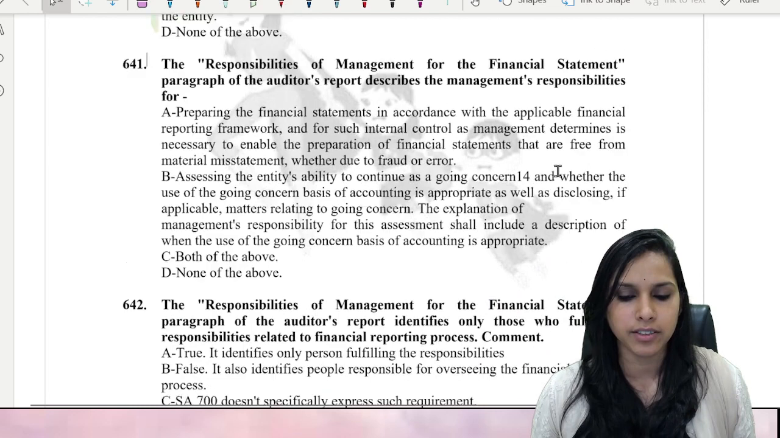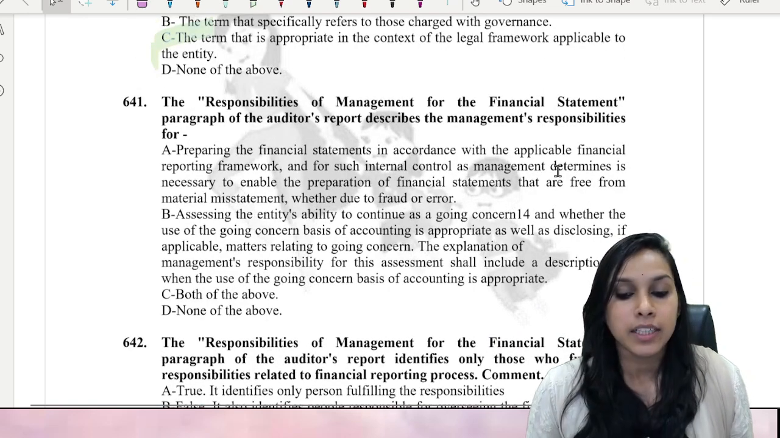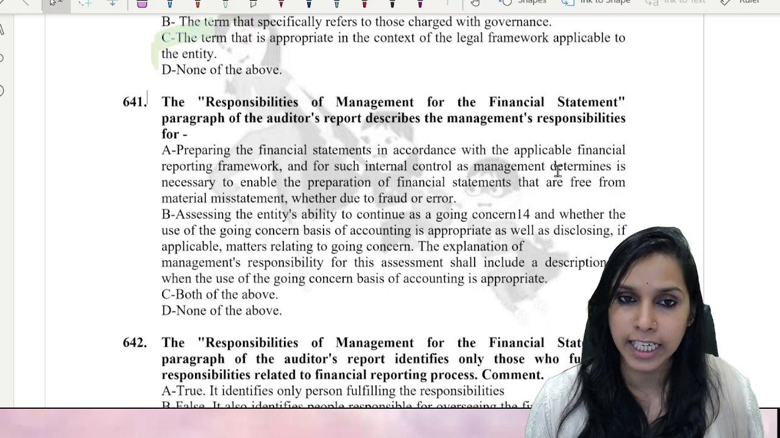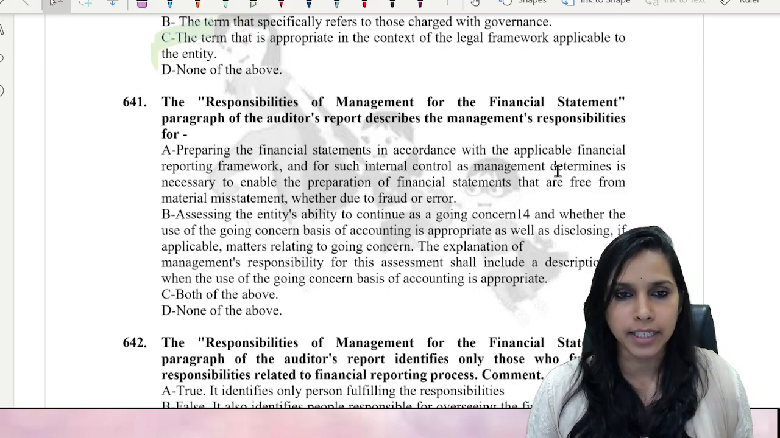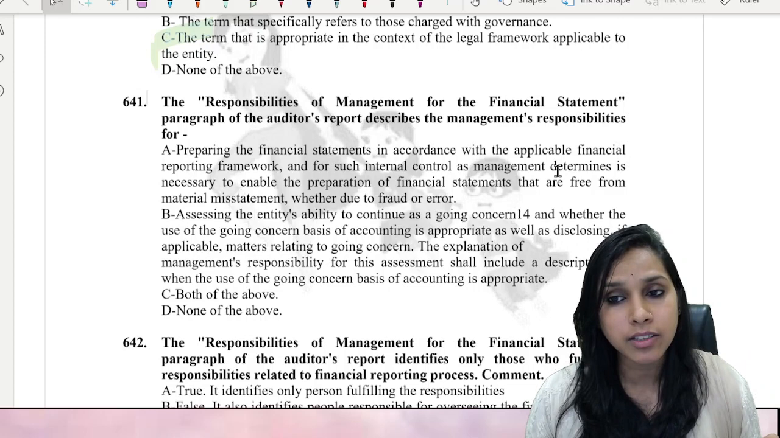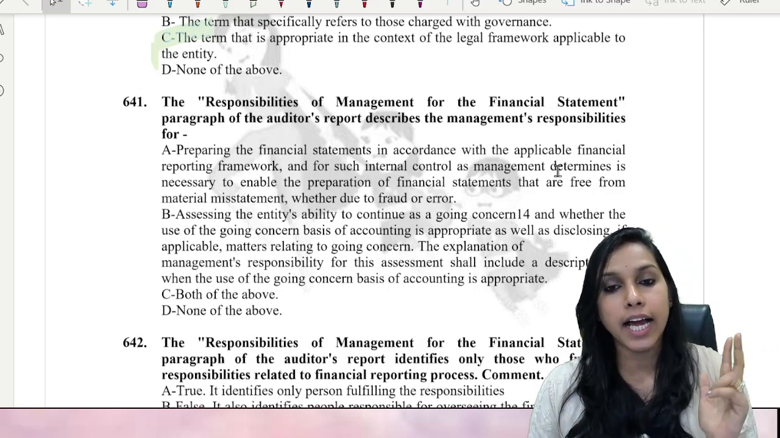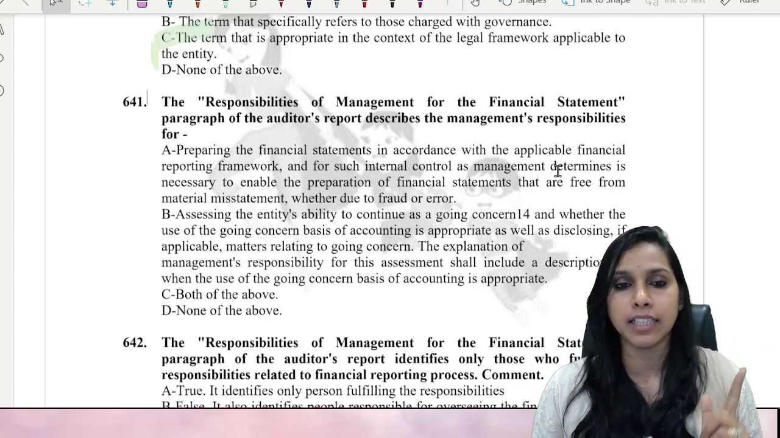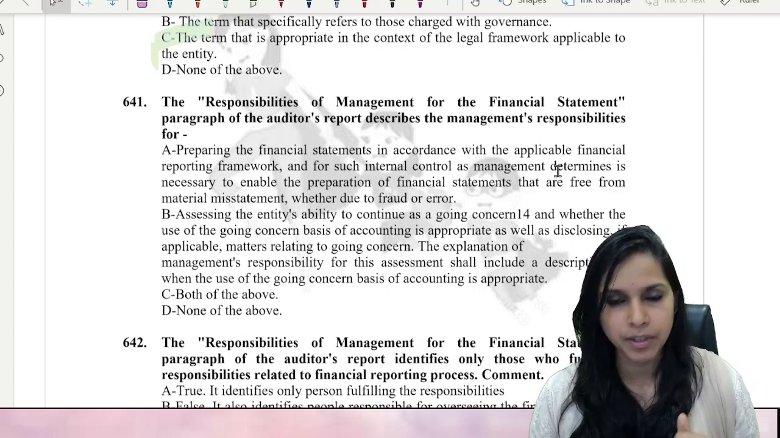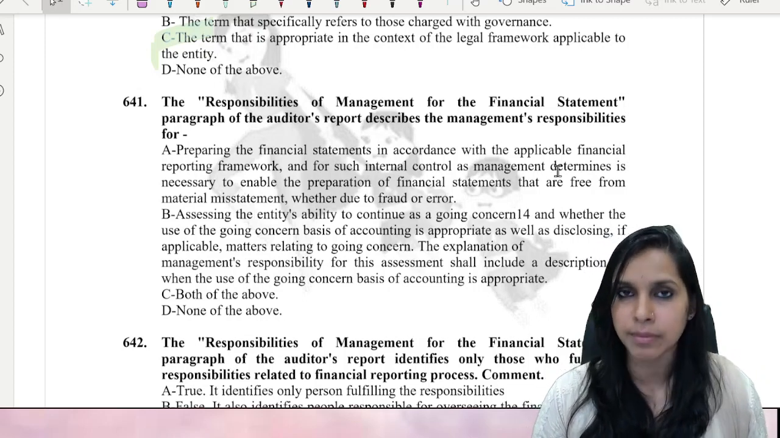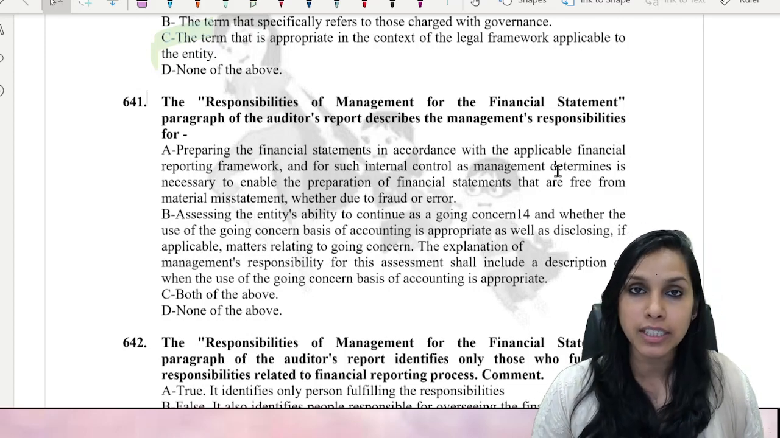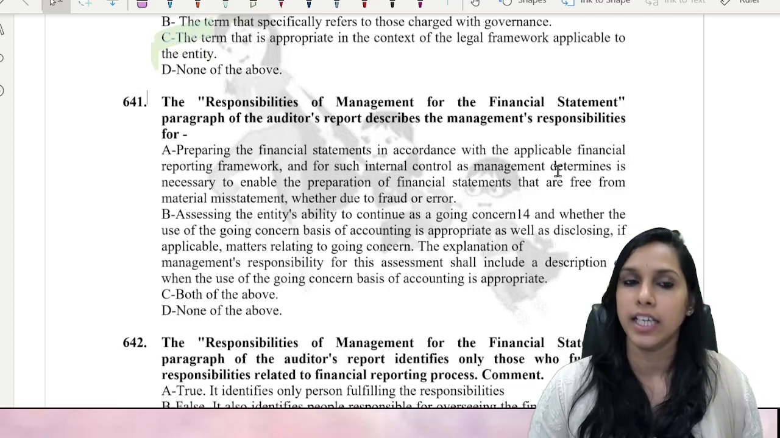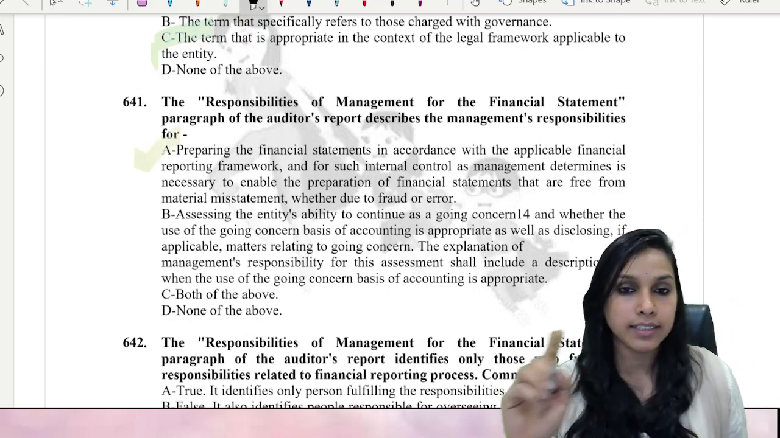Let's move ahead further to question 641. The responsibilities of management for the financial statement paragraph of the auditor's report describes the management's responsibilities for preparing the financial statements in accordance with the applicable financial reporting framework, internal control as management determines, and to enable the preparation of financial statements that are free from material misstatement whether due to fraud or error. So tell me, my dear friends, preparation of financial statements and installation of internal control is the responsibility of management? Yes. Do we have to mention this as an auditor in the management responsibilities paragraph? Yes. So A stands. Further, let's read option B.